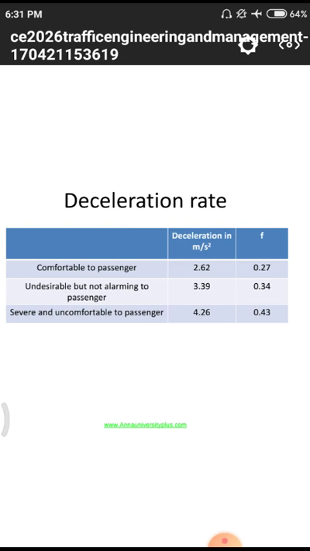For comfortable to the passenger, the deceleration value is 2.62 and the friction value lies at 0.27. Undesirable but not alarming to the passenger: 3.39, and the friction value is 0.34. Undesirable means the persons will not have some of these desirable properties.